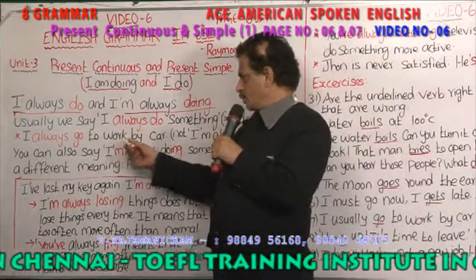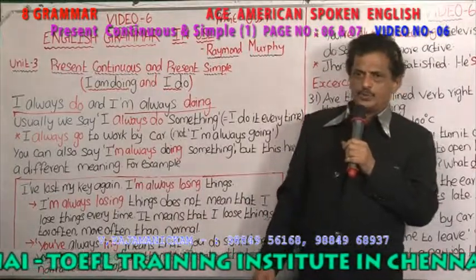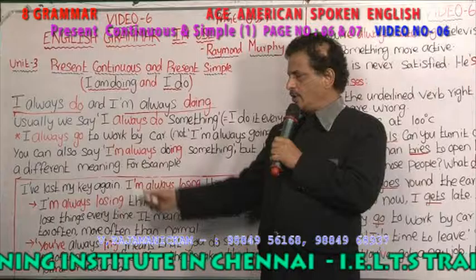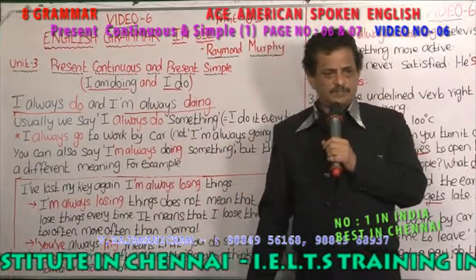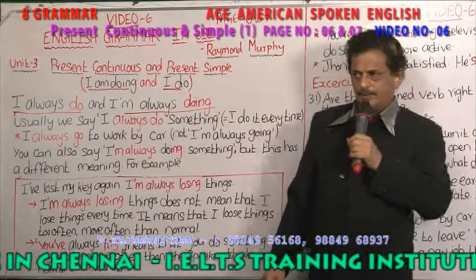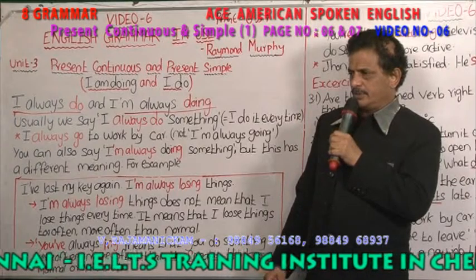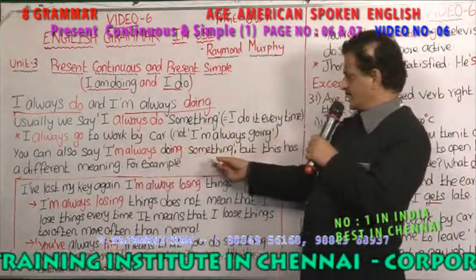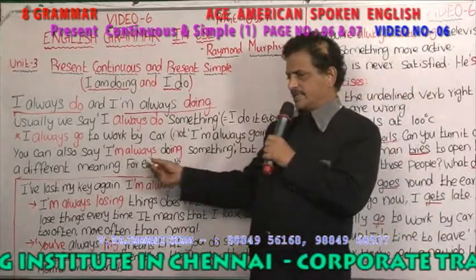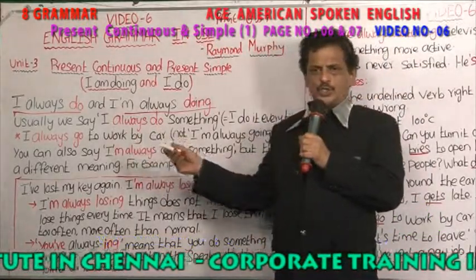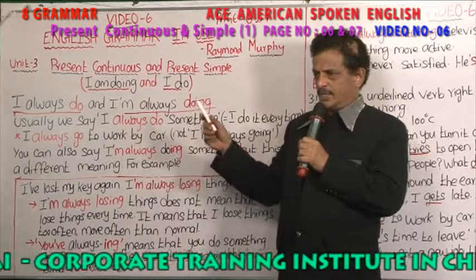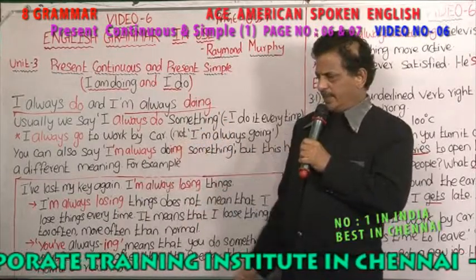I always go to work by car. Not I'm always going. You're not supposed to say I'm always going to my office by car. I always go. When always is there, you have to use present tense. You can also say I'm always doing something, but this has a different meaning. For example, I always go to my office by car. You can also say I'm always going, but it has a different meaning.